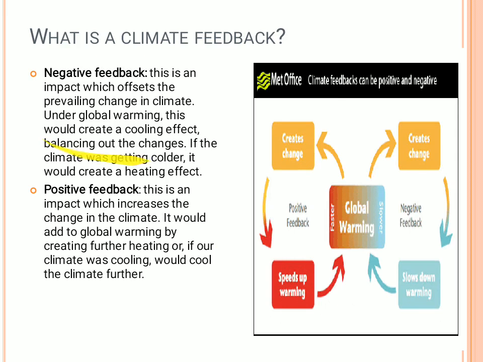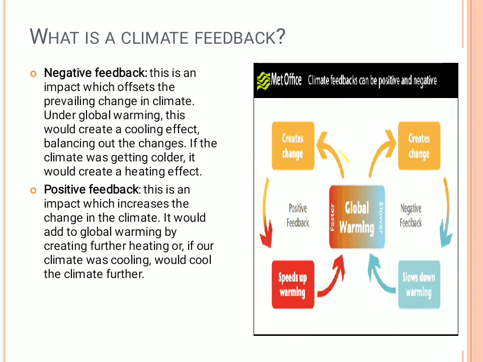Now negative feedback is those kinds of things where cooling happens on the earth's surface. Why does the cooling happen? Because temperatures are decreasing more and more, and thus lots of polar ice caps are increasing, and thus the temperatures are coming down. That is negative feedback, which is mentioned here. It slows down the warming, whereas in positive feedback there is a speeding up of the global warming,